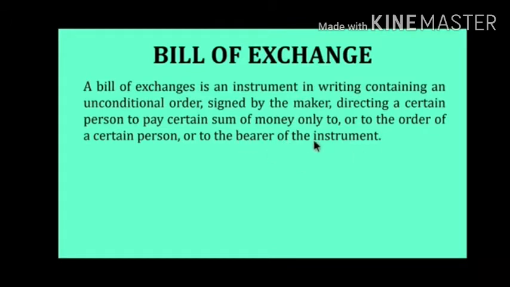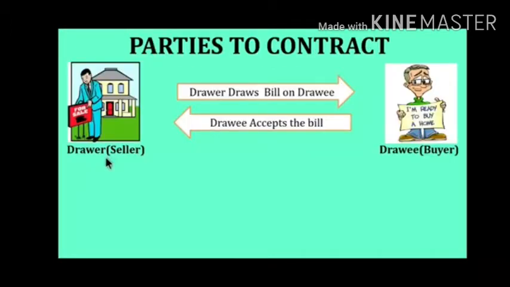So this information related to bill of exchange is written in it. There are many types of bill of exchange. Very first is general acceptance as well as qualified acceptance. Under qualified acceptance various types are there, conditional acceptance and others, but we have to see the general acceptance. Under bill of exchange we have to see the parties of the contract.